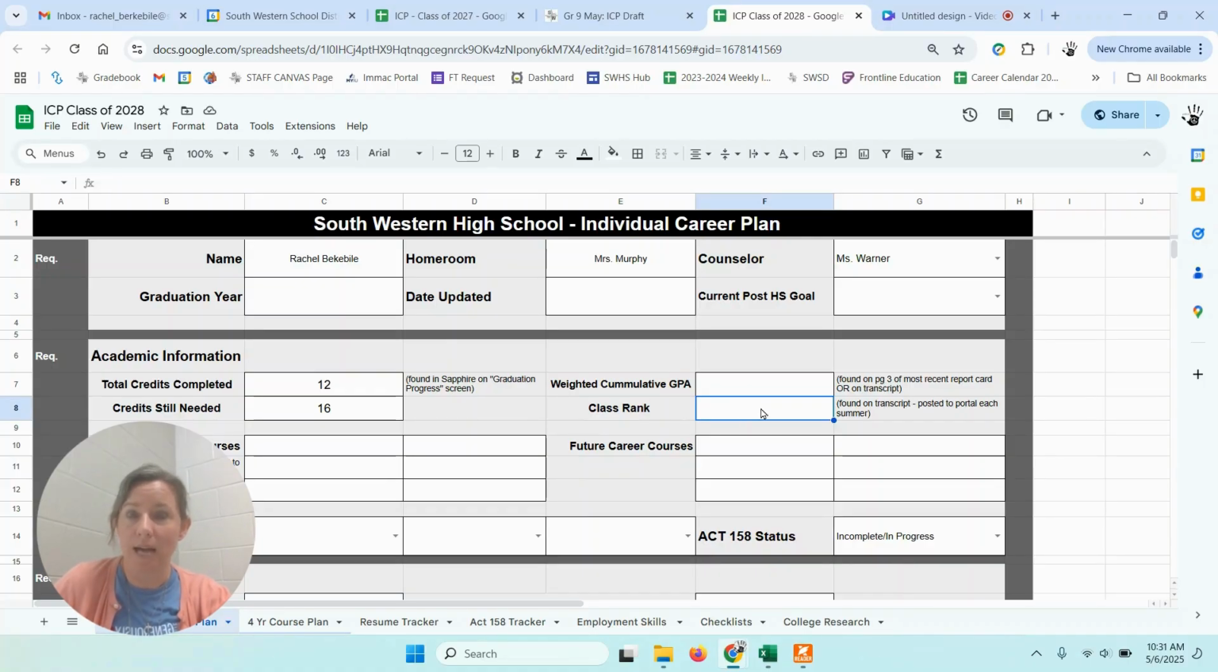Ninth graders, you will not have a rank yet on a transcript, but you will this summer. So when you get your transcript, you'll see your rank there for the first time. So for now, you just leave it blank.